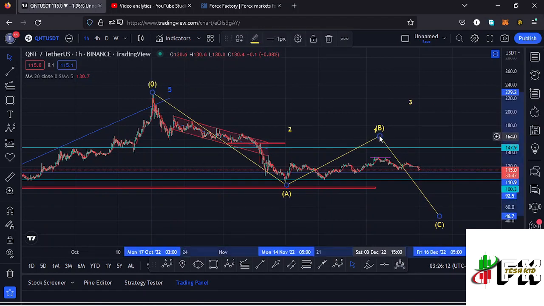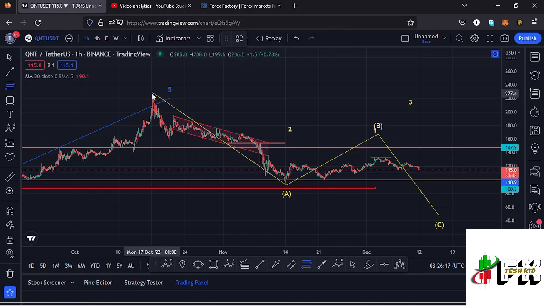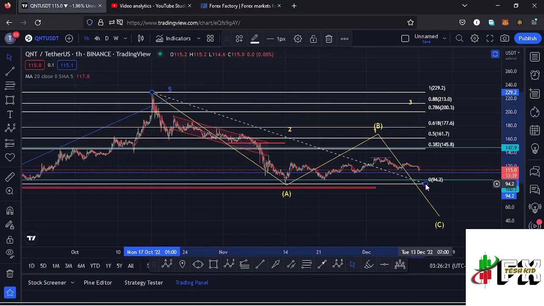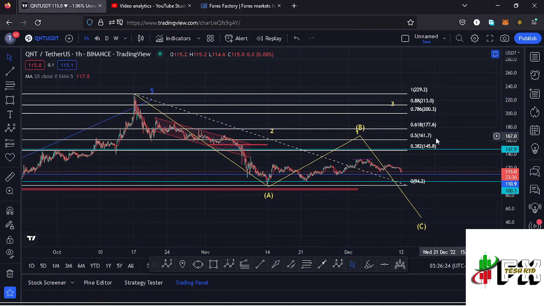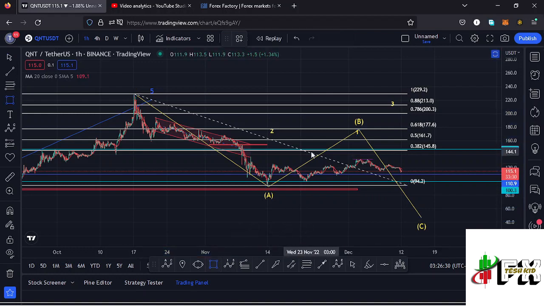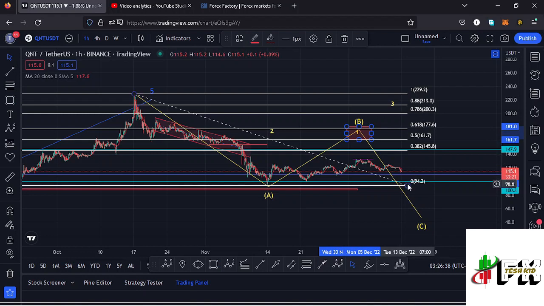And getting a little bit into the formation of this ABC corrective structure, we can first sketch out a minimum target area to the upside in the formation of this wave B using the Fibonacci, connecting it from the high of that wave A to the low of the wave A. And that gives me a minimum retracement area to the upside in the formation of that wave B between the fib level 0.618 and the fib level 0.5, which perfectly lies between the $177.6 mark and the $161.7 mark.